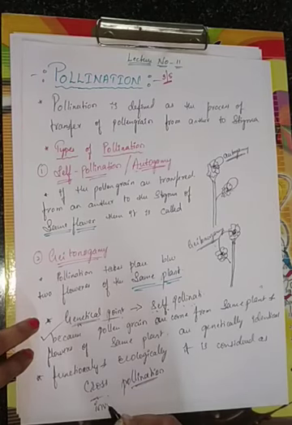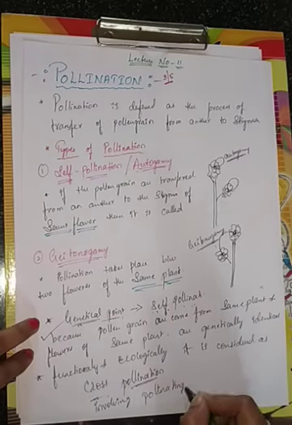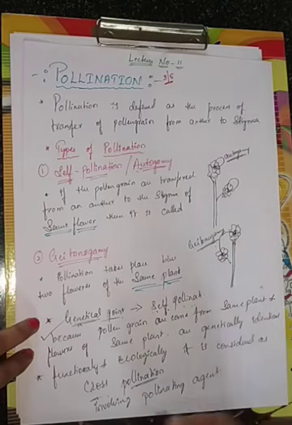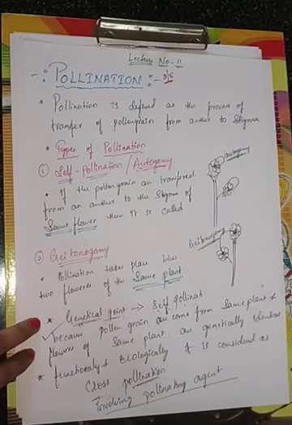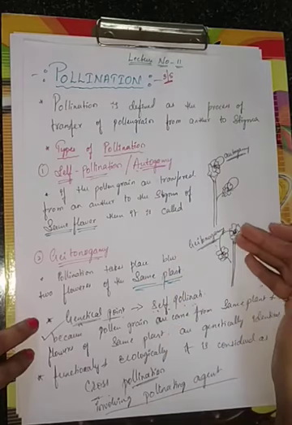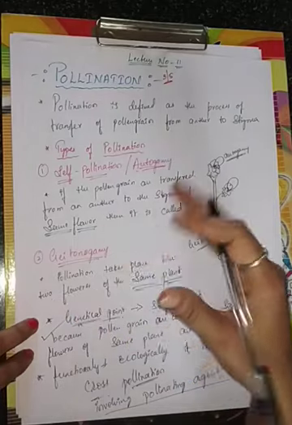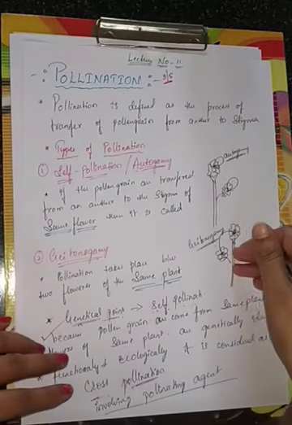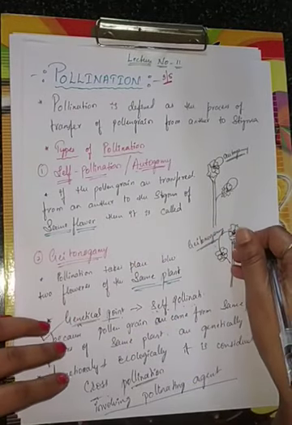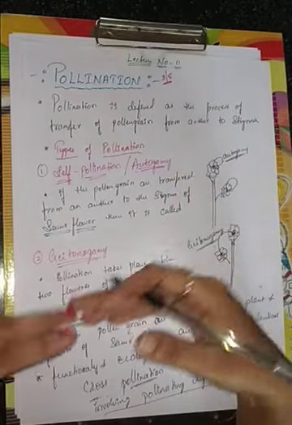Why is it called cross pollination? Because it involves a pollinating agent. Why is this important? See children, pollen grain is not at all motile. It cannot directly locomote and reach the stigma, but it needs some agent like wind, water, insects.